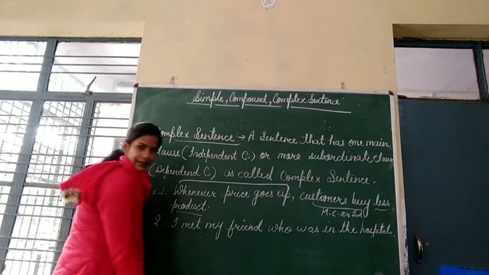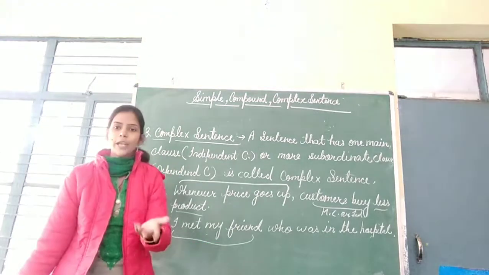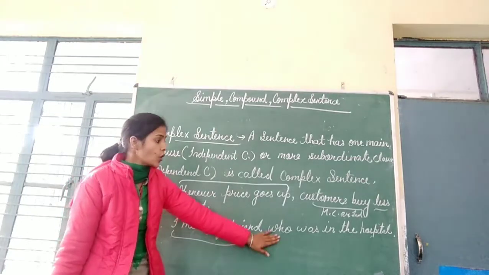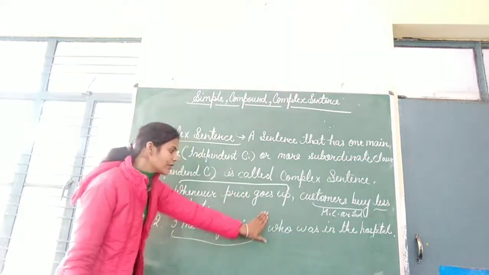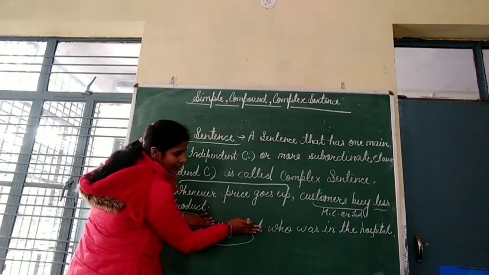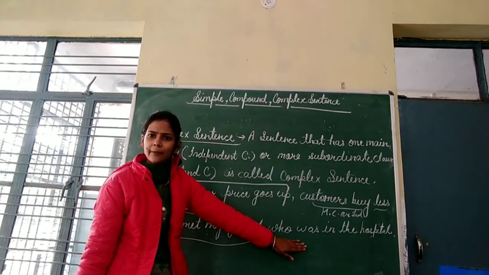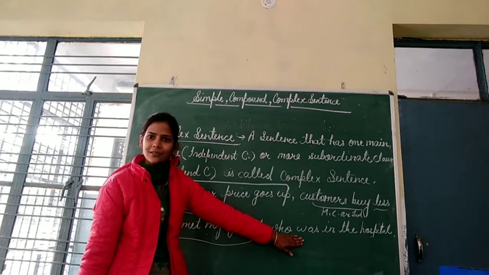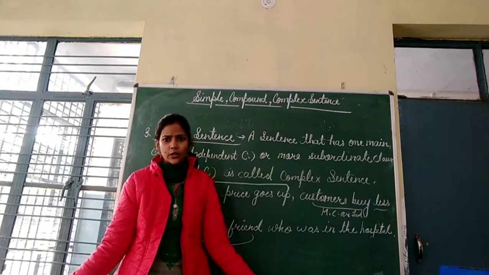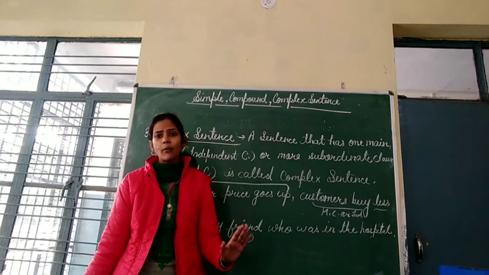I met my friend. This is giving a complete meaning. I want to tell you that I met my friend, and you know I met my friend. But who was in the hospital? Hide this sentence and read only this sentence: who was in the hospital? Is it giving a complete meaning? Do you know about this? No. You don't know who was in the hospital. He could be your friend, your father, your relative. You don't know anything.